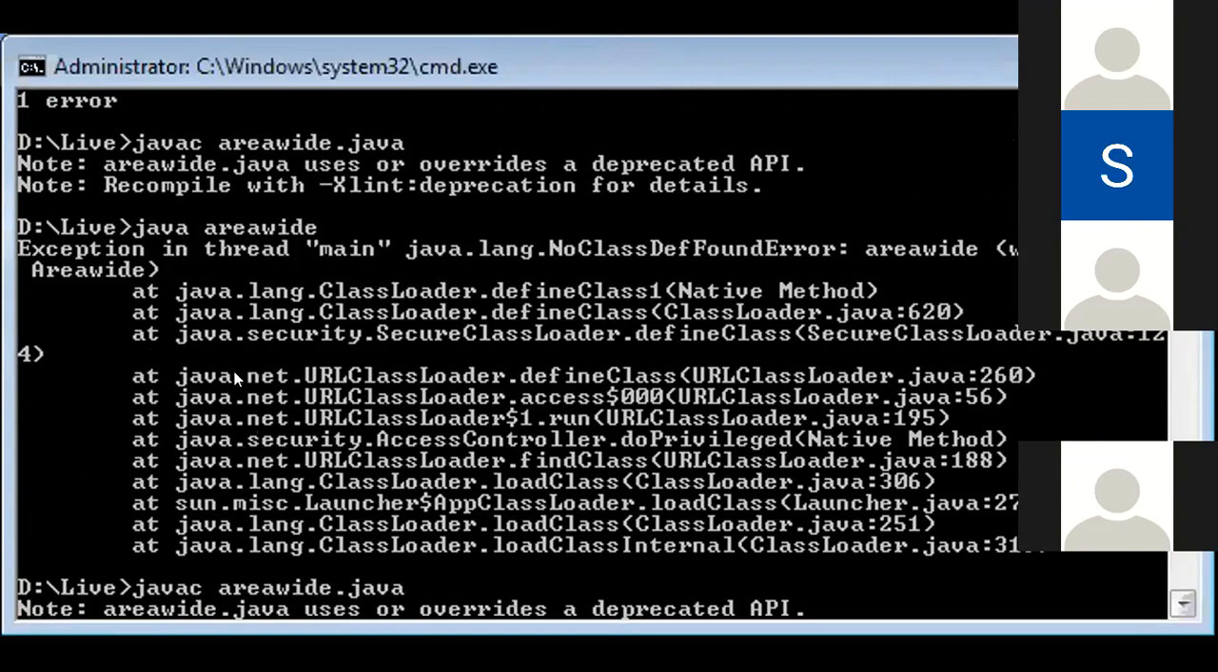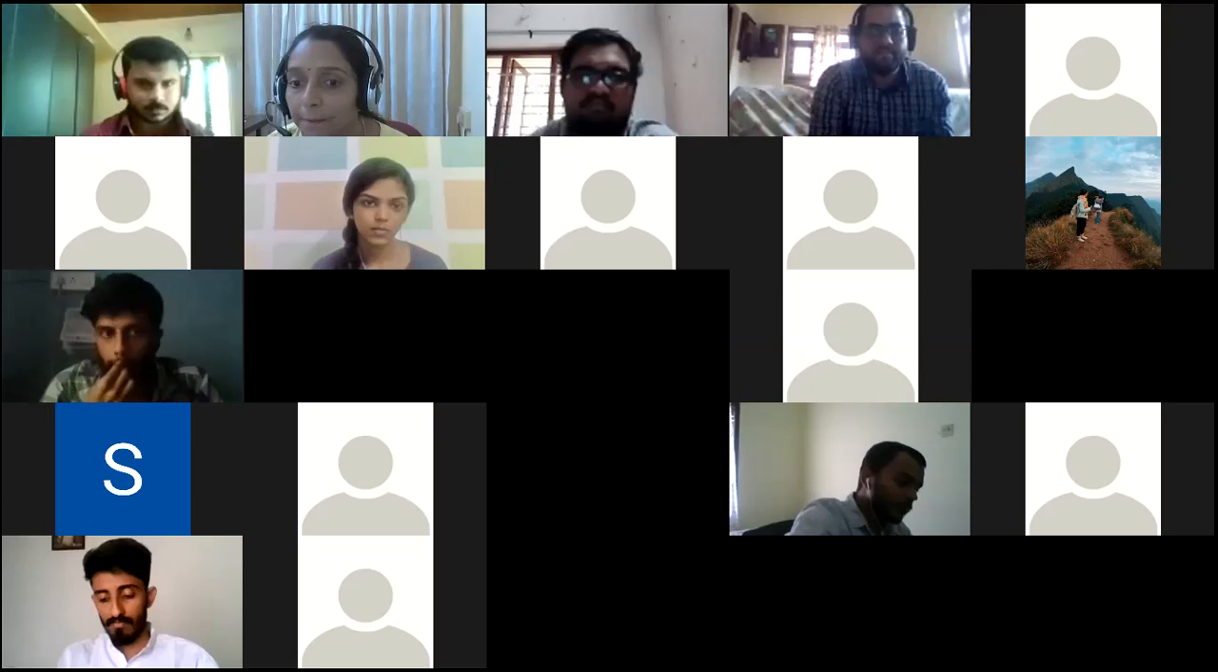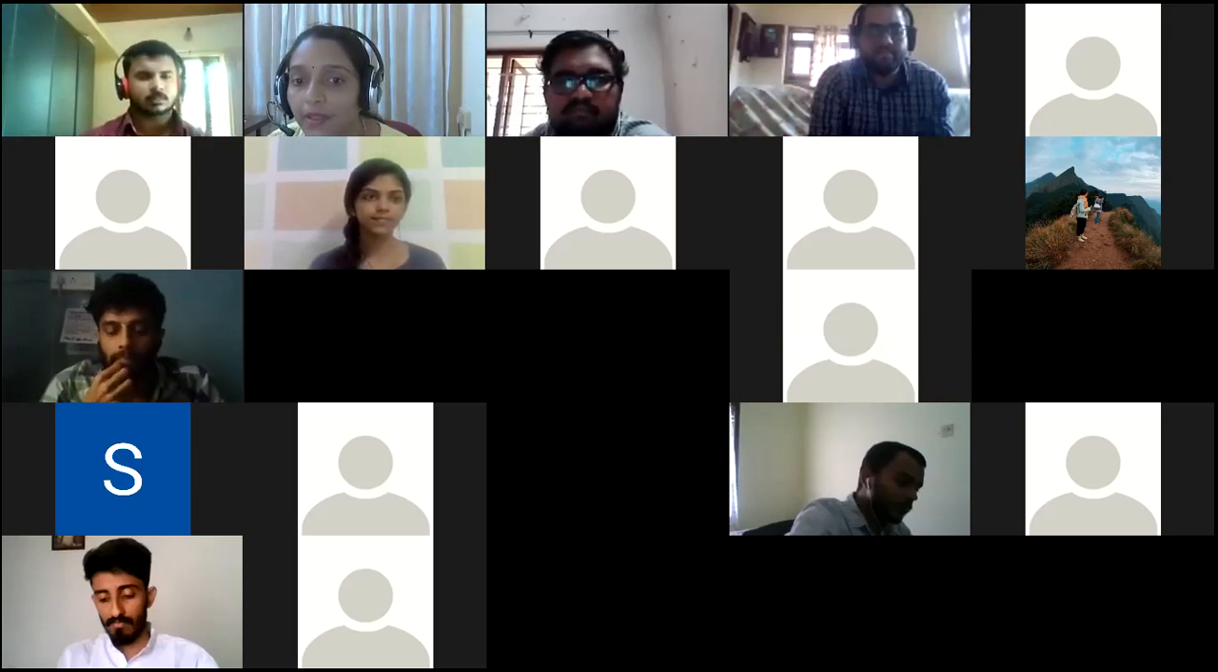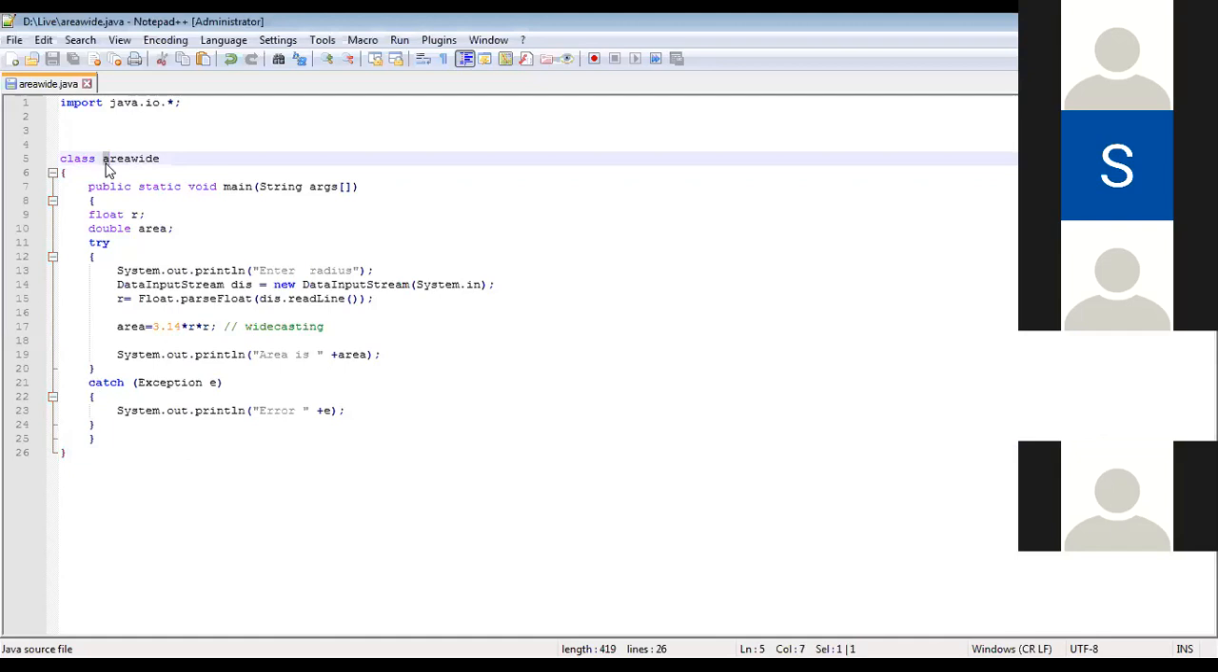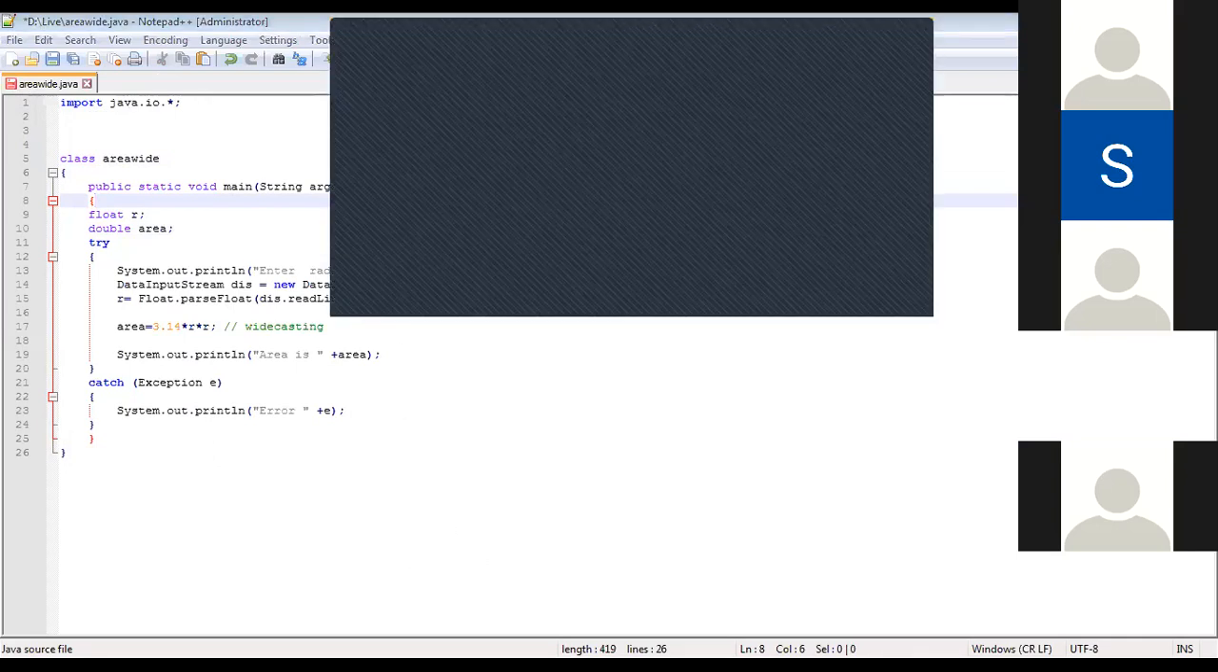Now I'll tell you what error happened over here. I was trying to run a program called area wide, small a. But when Lorraine told me, I accidentally changed my program name into capital. I saved it as capital A, so my program would not execute. That was the error which happened. I should have saved it with a small a. Otherwise, a perfectly fine program.